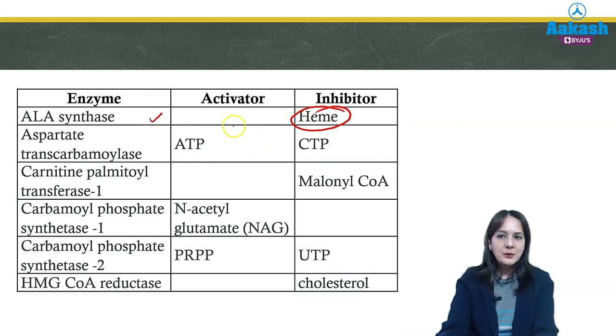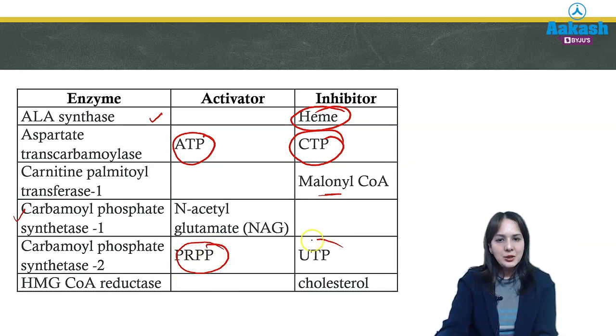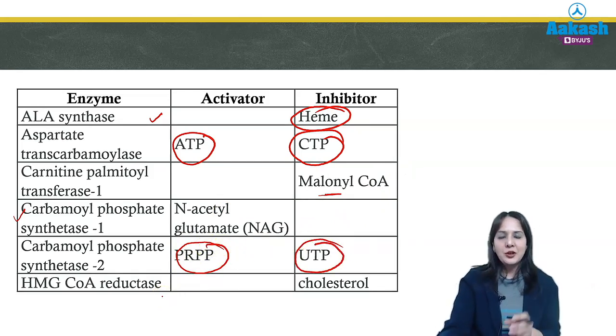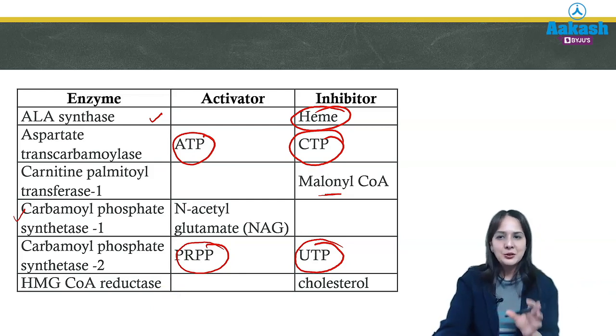Similarly, aspartate transcarbamylase, for pyrimidines: ATP, that is a purine, will be the activator, but the pyrimidine CTP will be an inhibitor of this enzyme. Carnitine palmitoyl transferase 1 will be inhibited by malonyl coenzyme A, whereas CPS1, that is for the urea cycle, is activated in the presence of N-acetyl glutamate. Similarly, CPS2, which is also for pyrimidine, is activated by PRPP but inhibited by UTP. And HMG-CoA reductase for cholesterol synthesis is also feedback inhibited by cholesterol. So these are the allosteric regulators which are very important and you should remember.